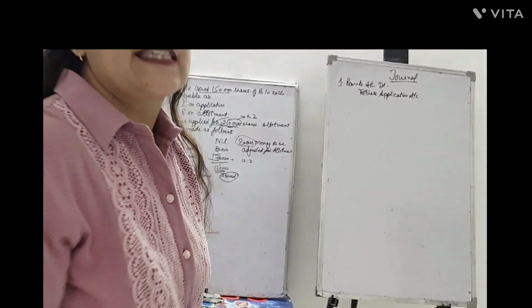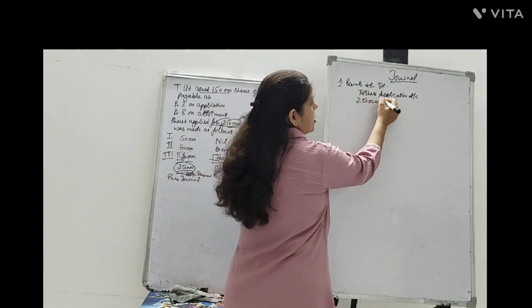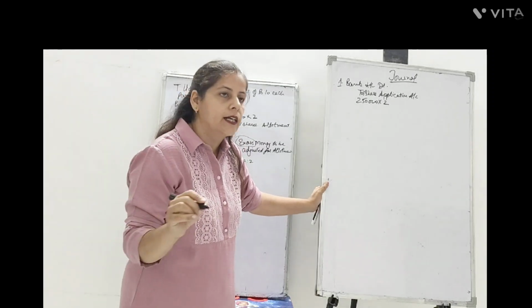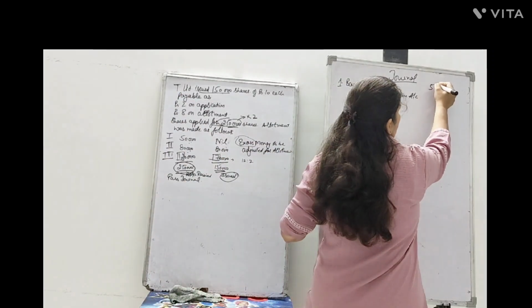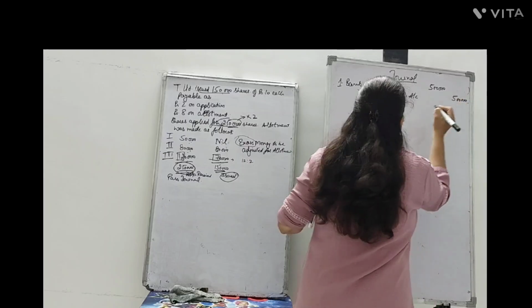So the company received 2,50,000 applications with application money of ₹2 per share. How much total amount was received? That was ₹5 lakh here.